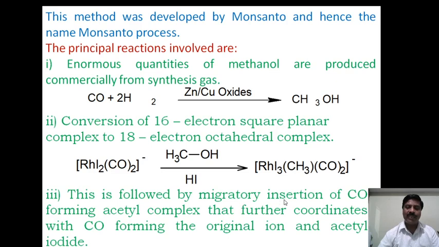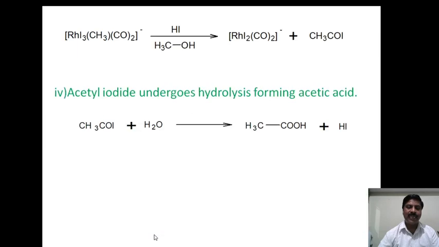This is followed by migration and insertion of carbon monoxide, forming the acetyl complex. Further, it coordinates with carbon monoxide, forming the original ion and acetyl iodide. Therefore this further reacts with methanol in the presence of HI to form the same as the previous, and it forms acetyl iodide.